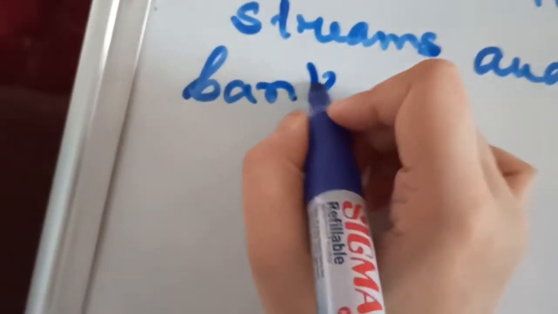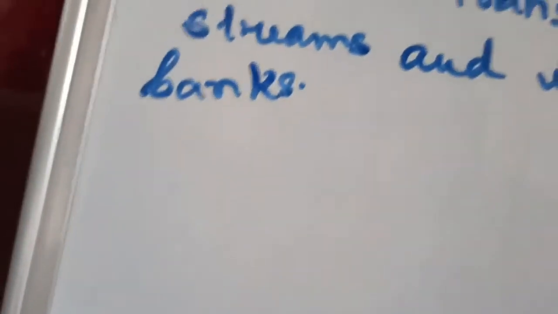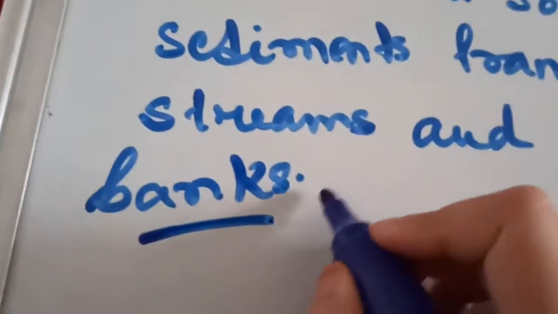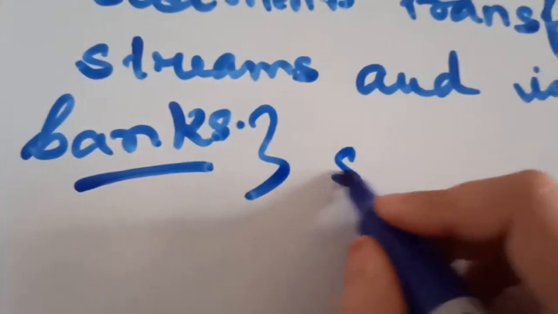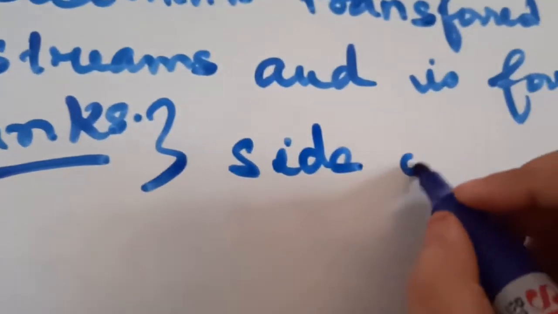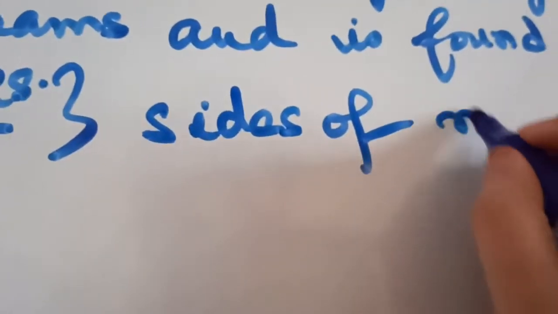Specifically in the river banks we get this type of soil. So what are river banks? It is actually the two sides of the river. We call it the river bank.